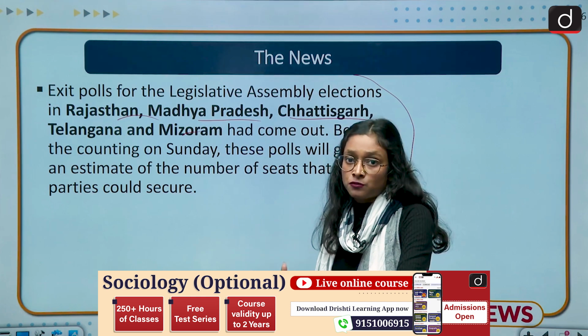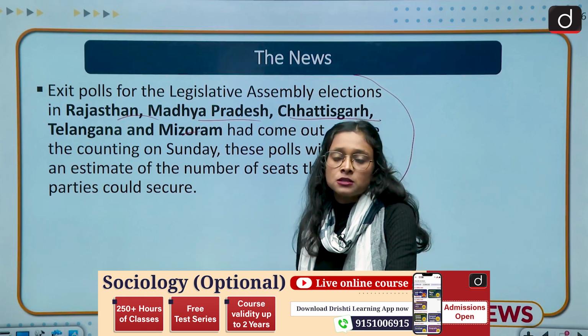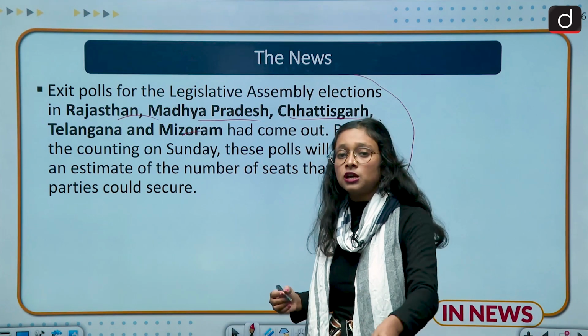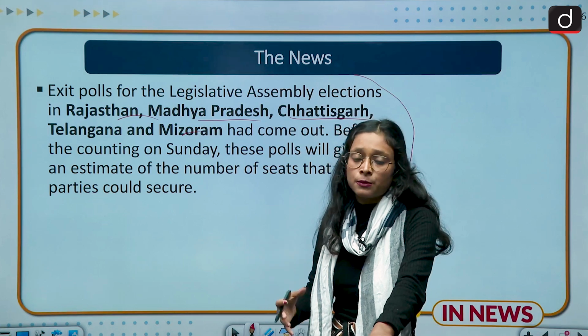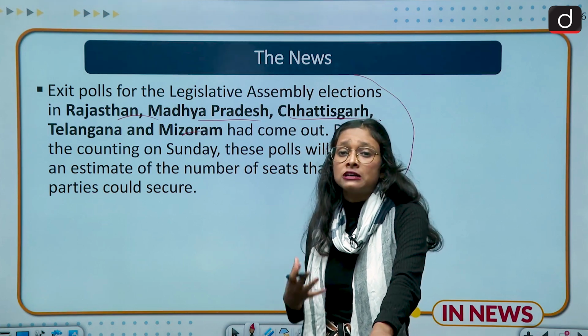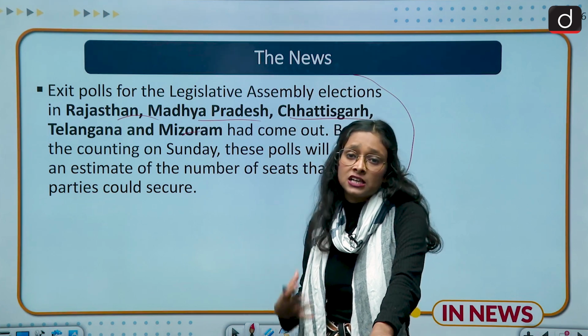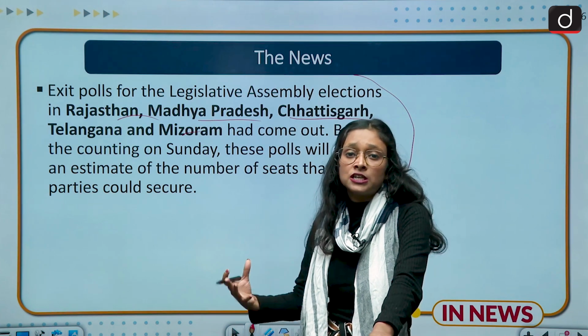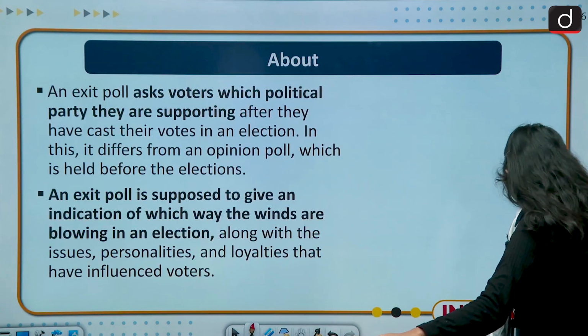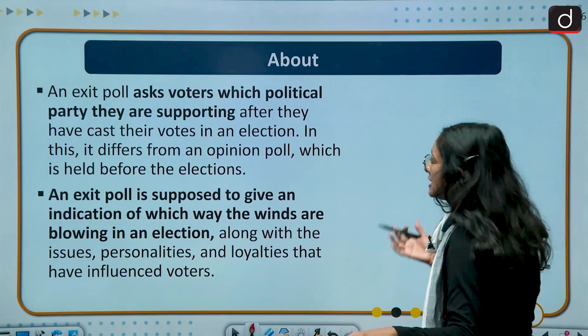This topic is not just related to GS2, it is also related to the ethics paper and your essay paper, because it discusses various ethical issues, such as how exit polls can bring ethical dilemmas in front of politicians and also in front of voters.